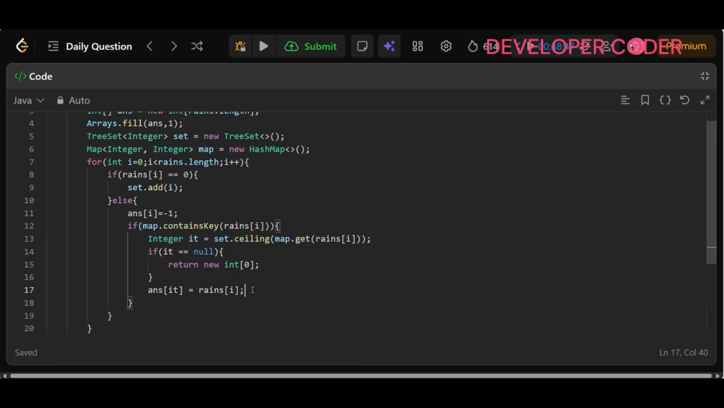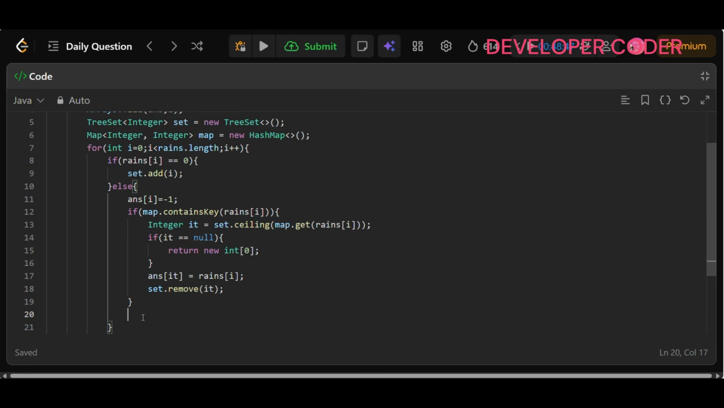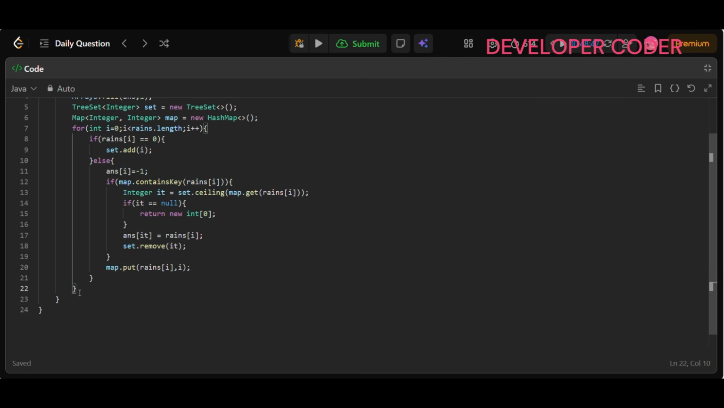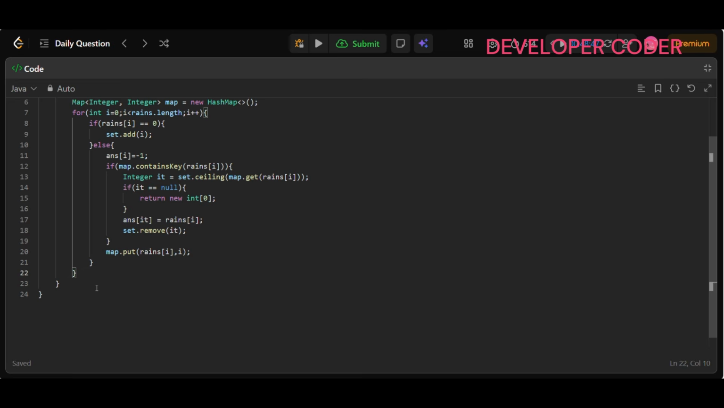And once I write this, then from the set also I have to remove this dry day from the available set, right? So set.remove(it), done. So this is for the if condition. And one more thing, here we have to update the last day this lake was filled. For that purpose I am just going to write map.put(rains of i, i), the lake number and the index, right? And in the end, my for loop ends. So here I have to return the final answer array. Return answer.